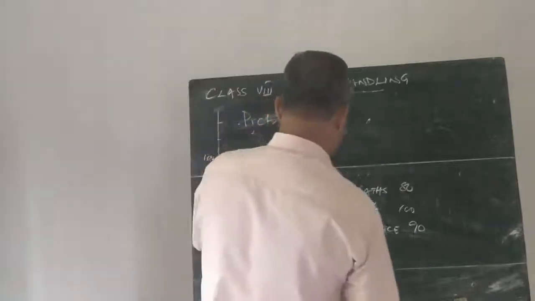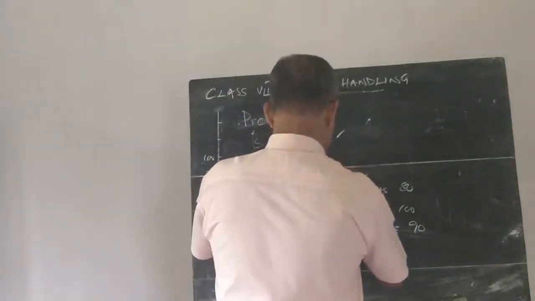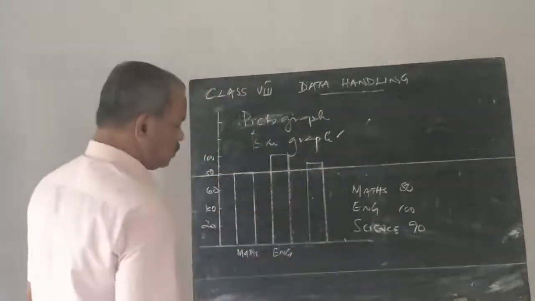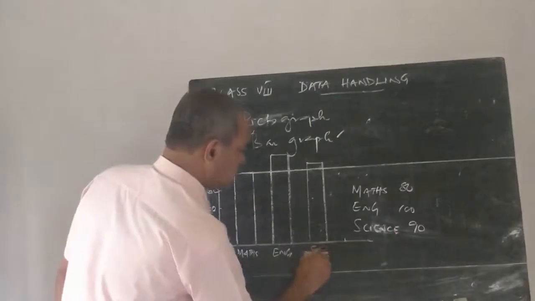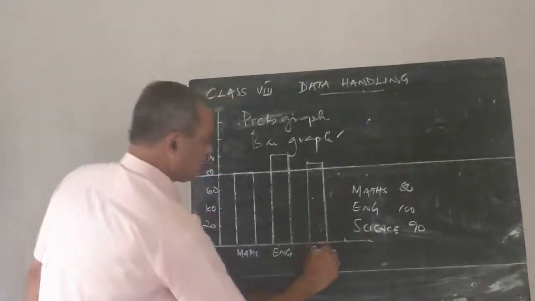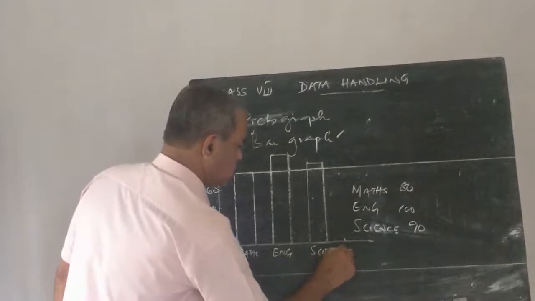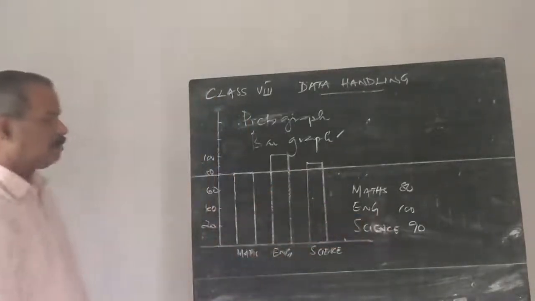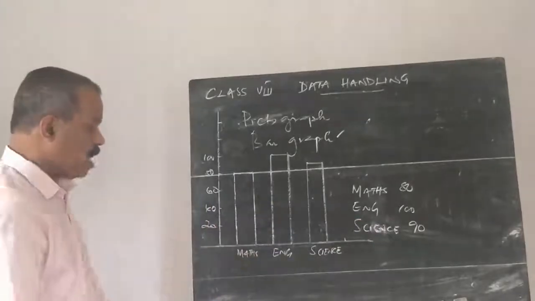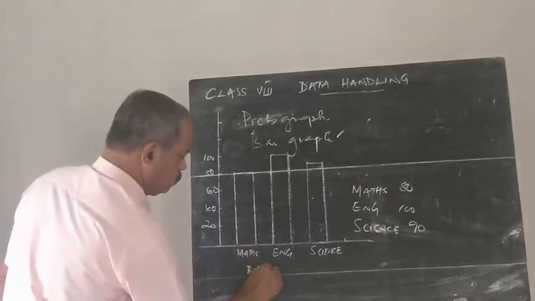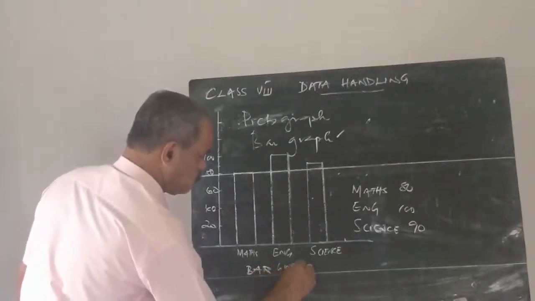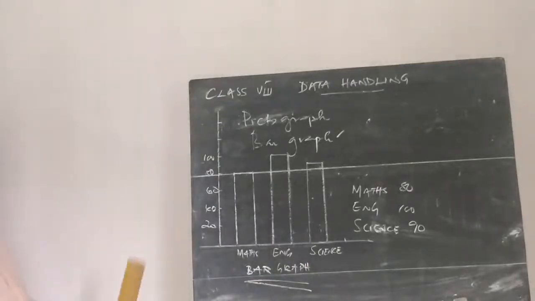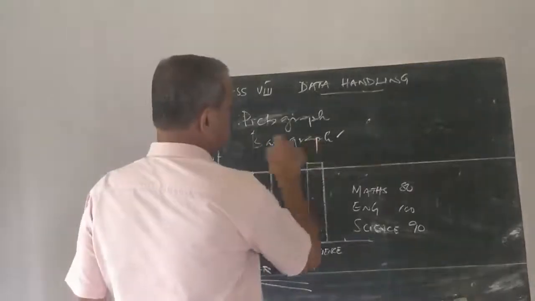This rectangle. All the rectangles are of the same width. This is for science. So the length, this height, is 90 units. This graph is called a bar graph. Again, the first one is the pictograph, the second is the bar graph.